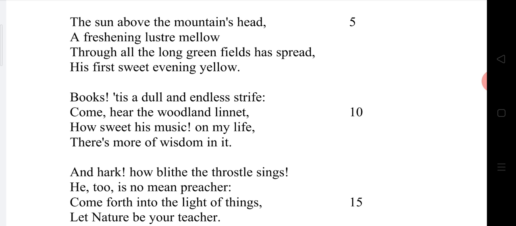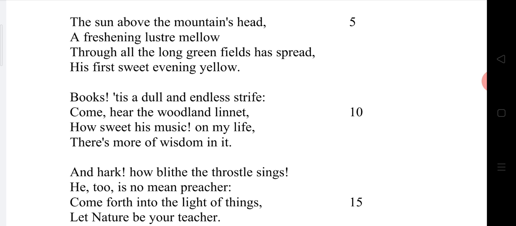Through all the long green fields has spread his first sweet evening yellow. Dear friends, we know very well the evening sky spreads yellow color first and red color later. So, in the evening time, the sun has spread sweet yellow color.